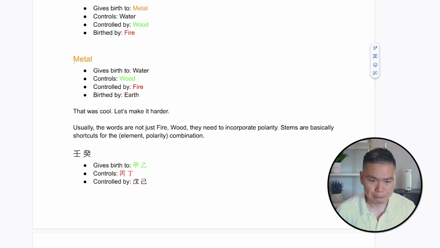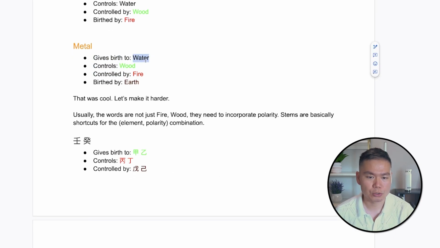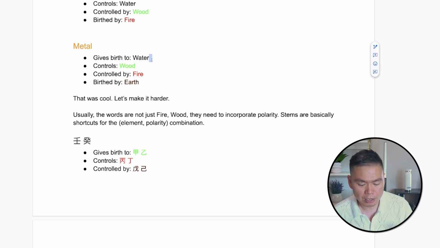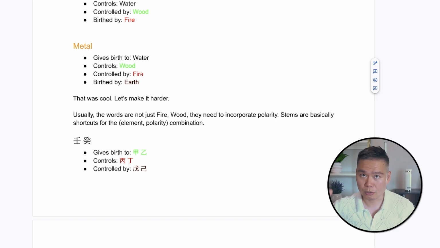Let's talk about metal. Metal gives rise to water. So metal melts into water. What is metal afraid of? Metal is always afraid of fire. What is it not afraid of? It controls wood. Metal is used to cut wood.